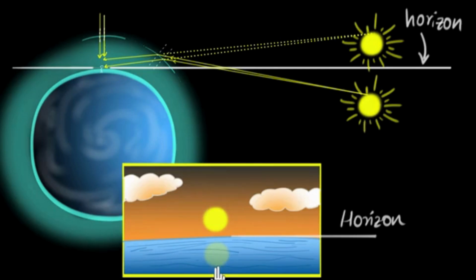Now the bottom part of the sun is lower in the sky compared to the top part, isn't it? Because the bottom is lower. And as a result, the bottom part of the sun will shift a little bit more, or it will appear a little bit higher in the sky than the top part. So the shift is not the same. So if the top got shifted this much distance, the bottom will not get shifted the same distance. The bottom might get shifted a little bit more, and as a result, that sun will appear squashed to us like this. And this is the reason why astronomers hate to take photos of celestial bodies when they are close to the horizon.